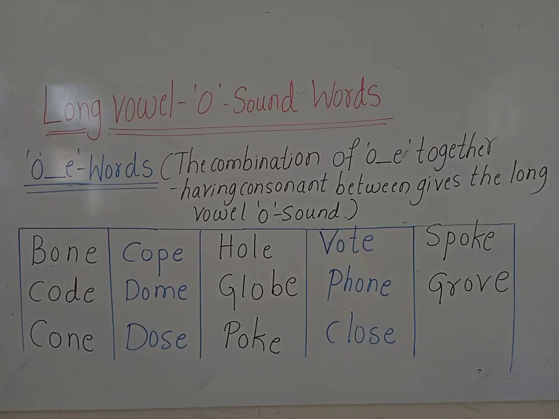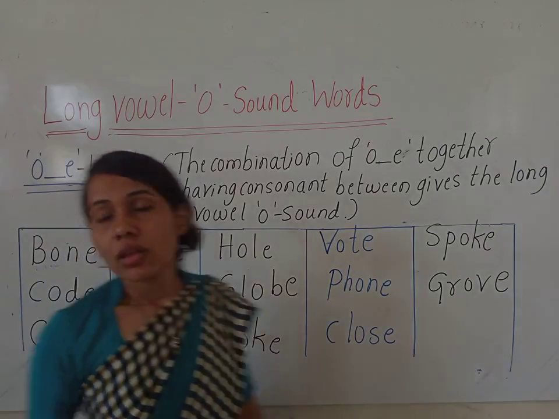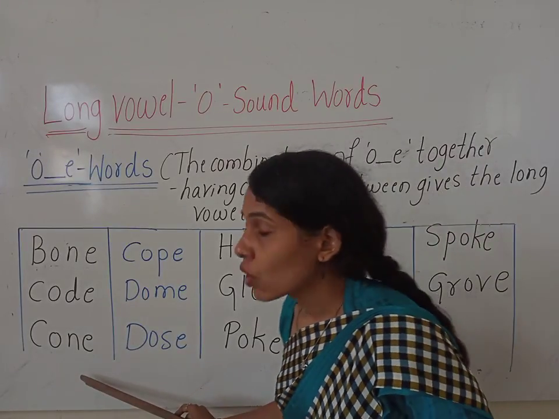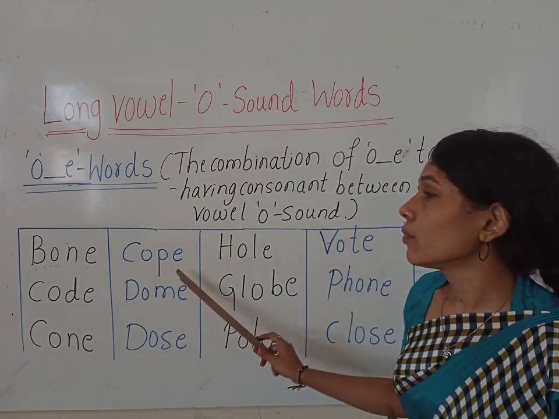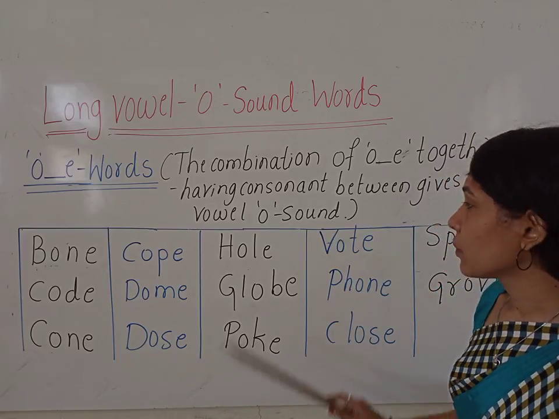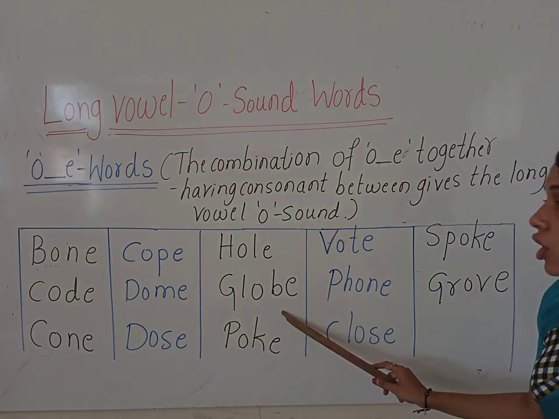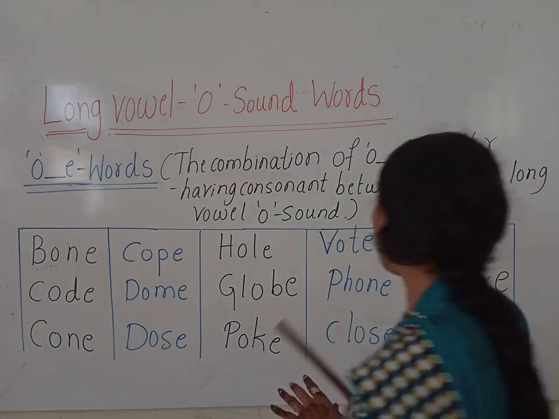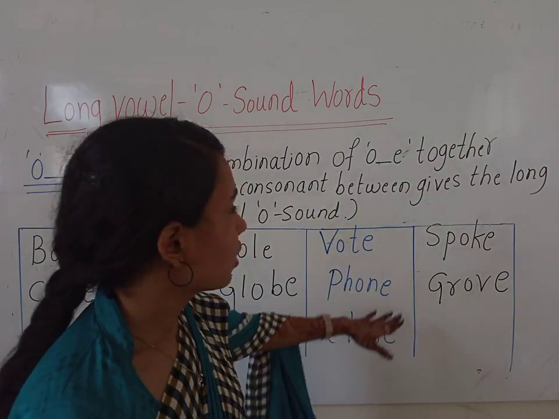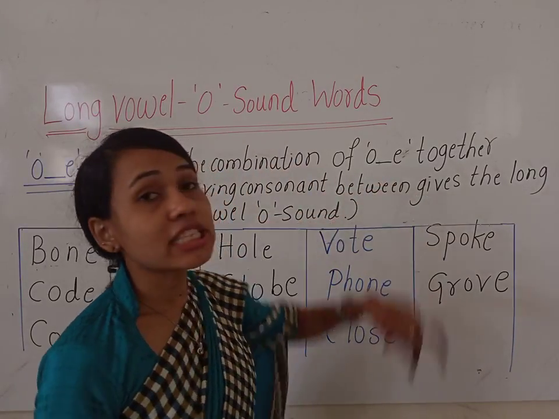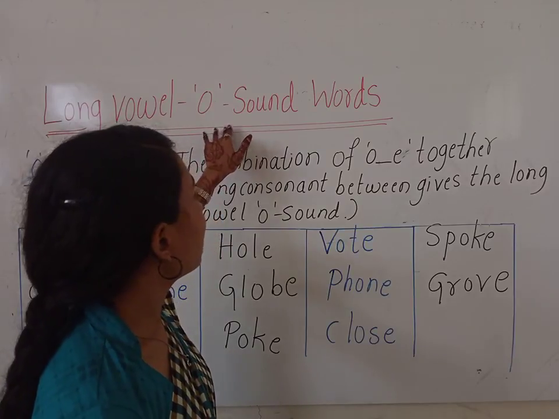Have you got it? How to read? Let us read once again. Bone, code. Repeat after me, everyone. Code, cone, dome, dose, hole, globe, poke, oat, phone, close, spoke, grove. So these are the OE words which give the long vowel O sound.